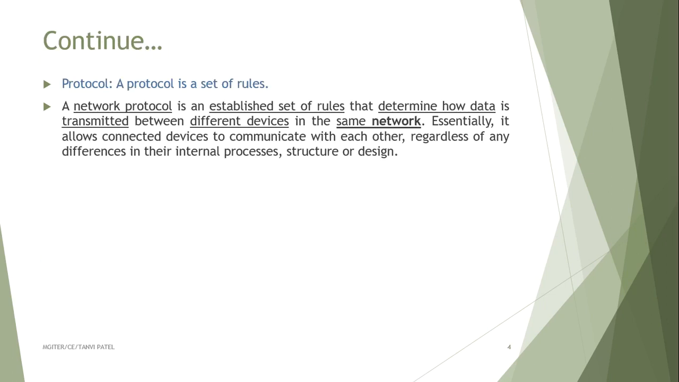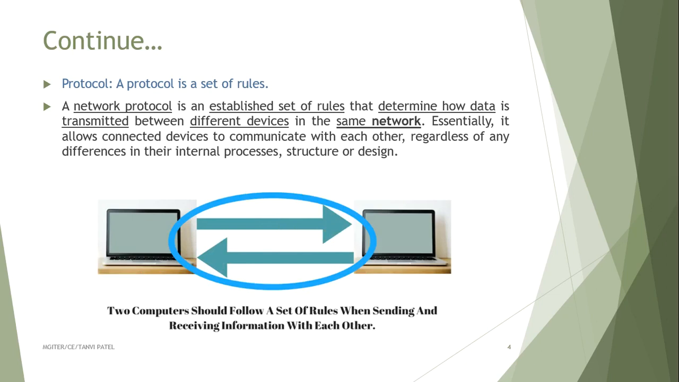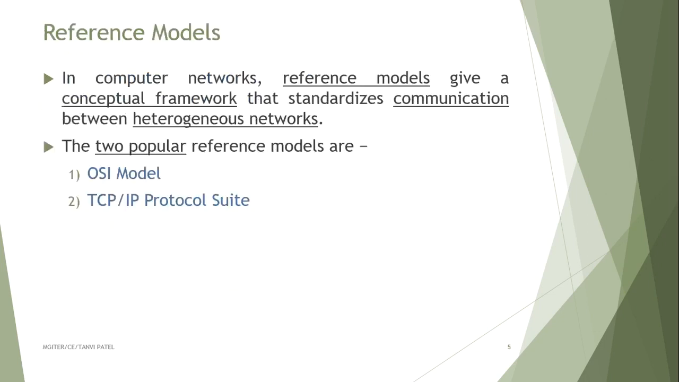Next, what are protocols? A protocol is a set of rules. A network protocol is an established set of rules that determine how data is transmitted from one end to another between different devices in the same network. Essentially, it allows connected devices to communicate with each other regardless of any difference in their internal process structure or design. Here you can see two computers connected with each other, which follow a set of rules by sending and receiving information with each other.